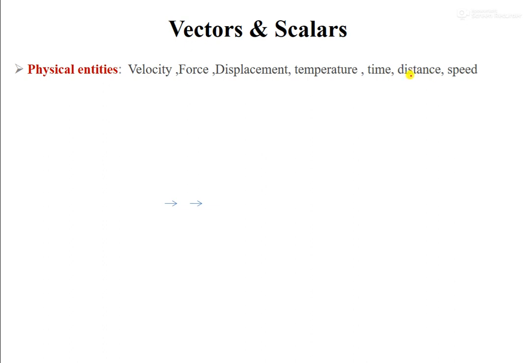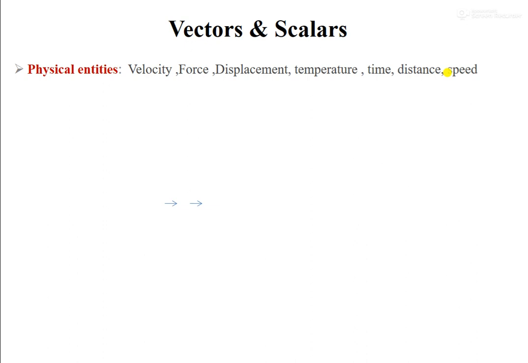Similarly, distance I already explained. There is a difference between displacement and distance. Speed means how fast an object or person is moving. In speed, we are conveying only one value. That means 40 kilometers per hour, that's all. We don't say anything about the direction of moving.